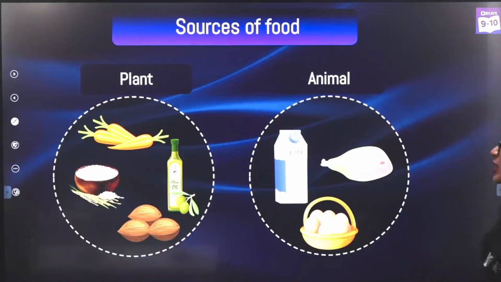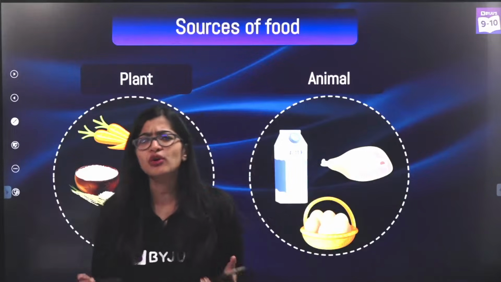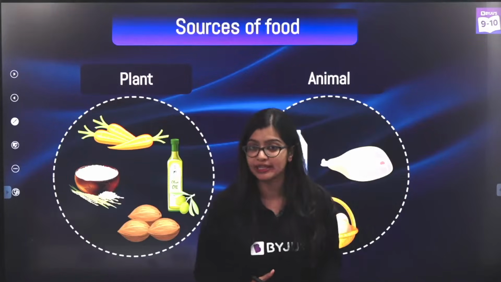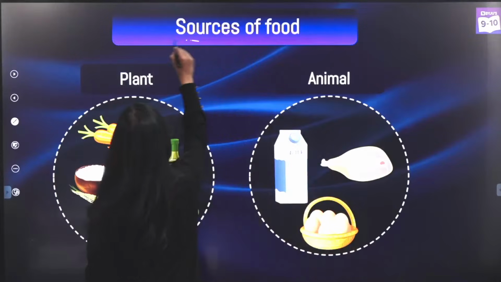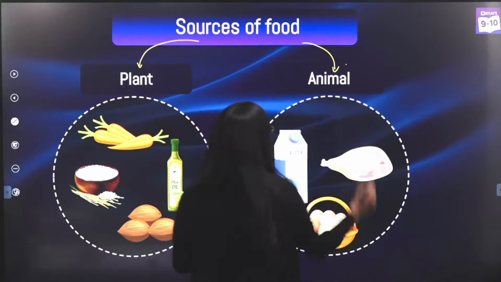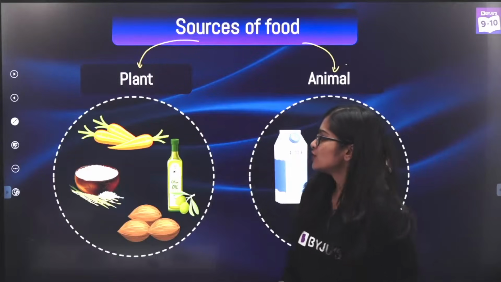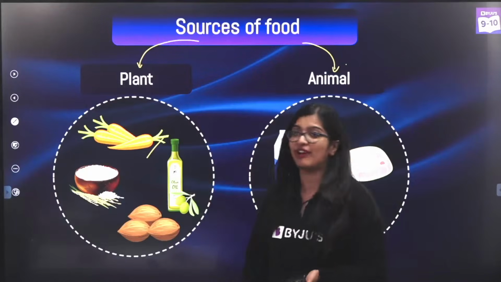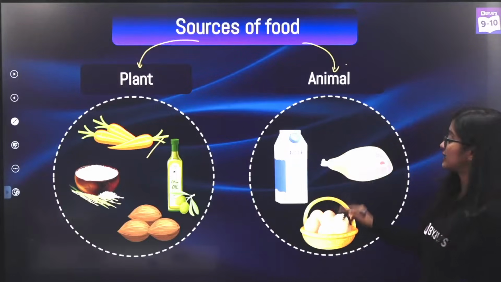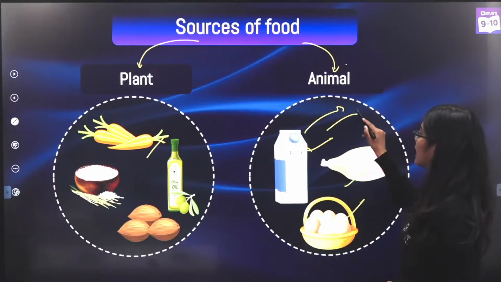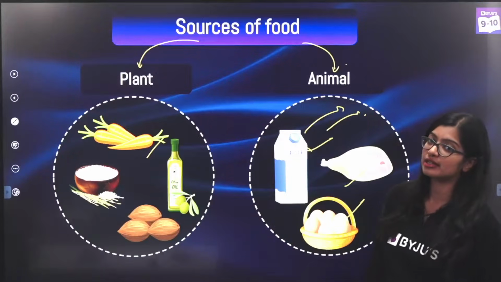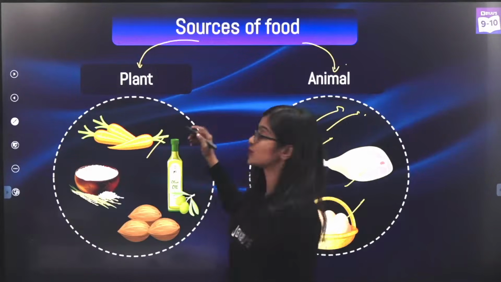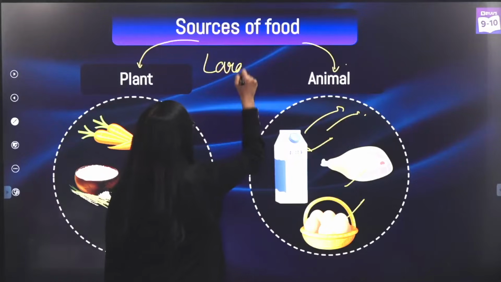All right. So now when we talk about food, food is nothing but something that we require. We always say that food is the fuel that drives our body, no? And broadly, if you talk about the sources of food, we have plant-based sources and animal-based sources, right? So if we talk about plant-based sources, you have all your pulses, cereals, fruits, vegetables, all of that. And your animal sources include meat, eggs, milk, and a lot of milk-based products.